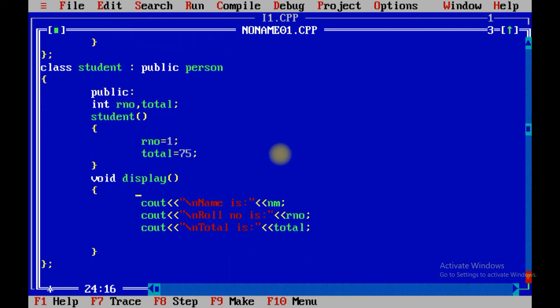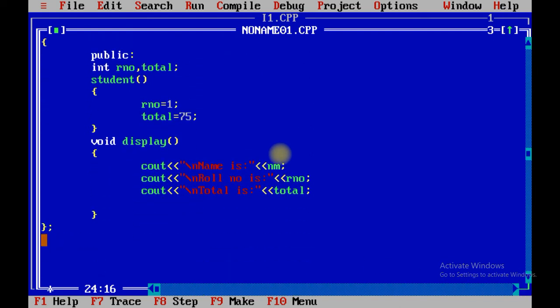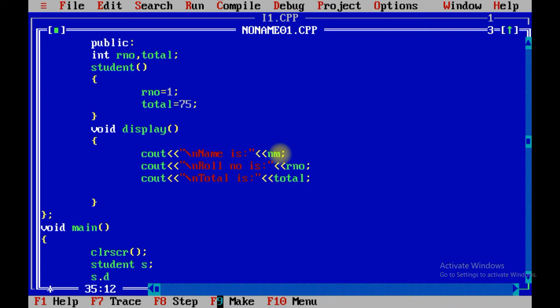What happens? In the void main, what portion we need to write? See, this is an important program, so be clear. CLR and getch. Now we are going to create the object of the derived class. What is the name of the derived class? Student. So over here, student s and s.display.